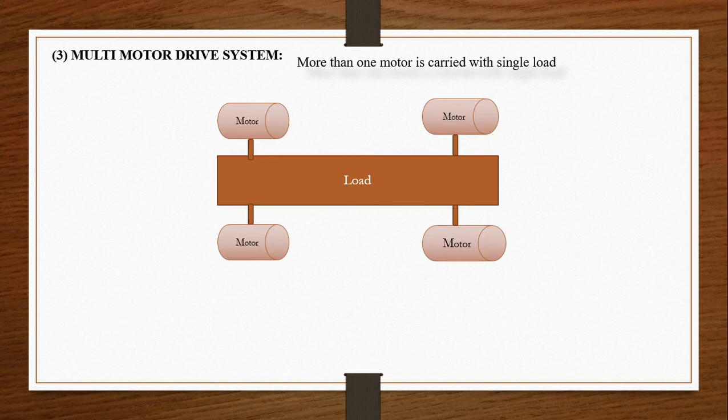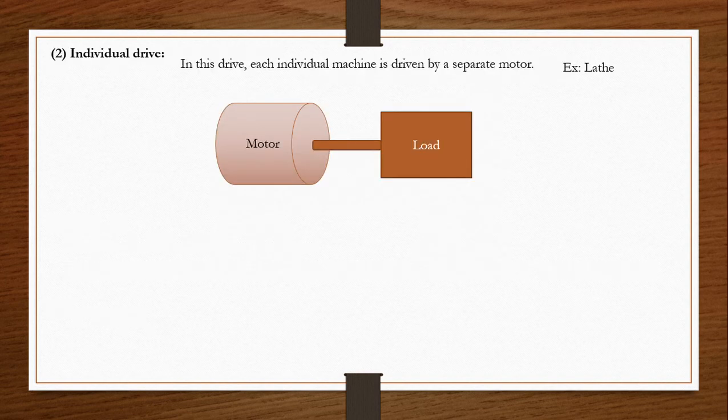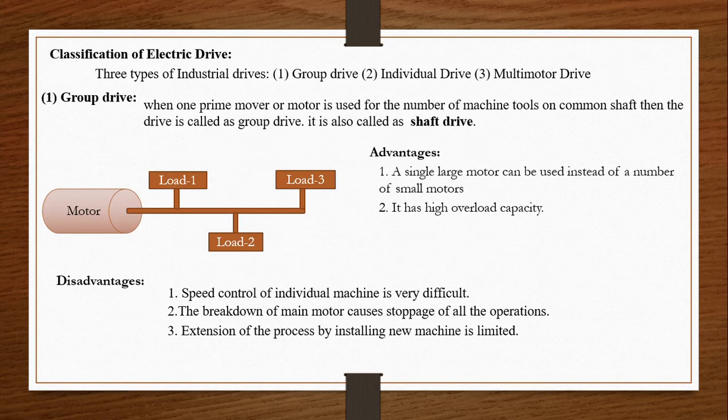Then the choice or selection of electrical drives. Before that, I would like to conclude the classification of electrical drives. First one, group drive, where a single motor is used to drive more than one load. Next one, individual drive, where a single motor is used to drive a single load. Last one, multi-motor drive. In this drive, more than one motor is used to drive a single load.